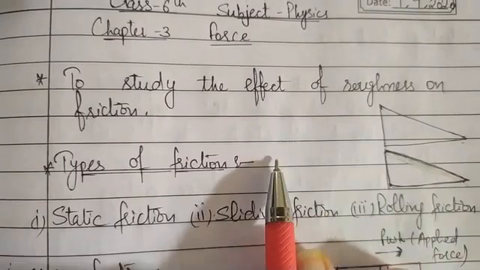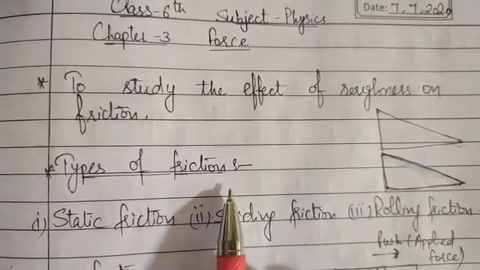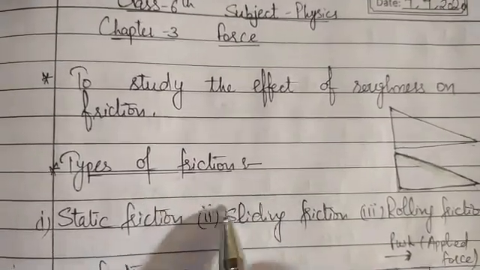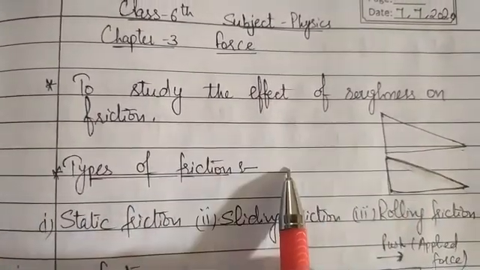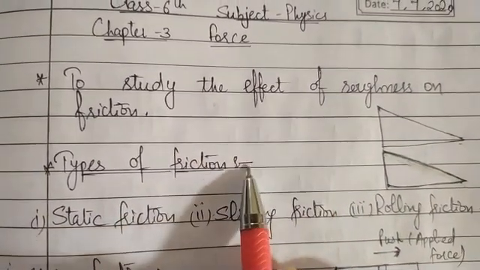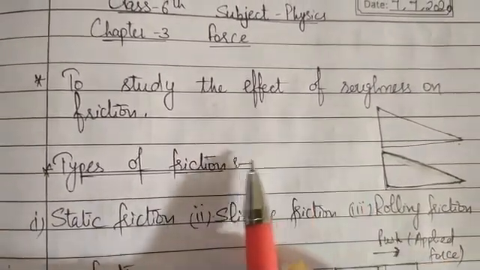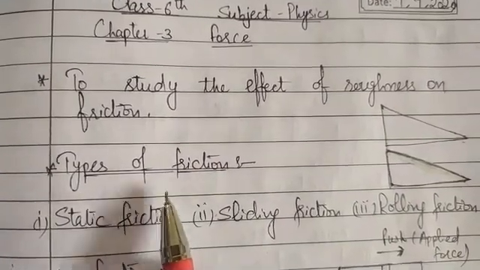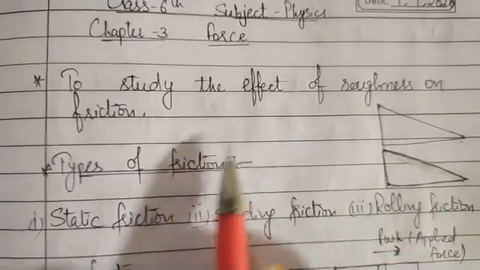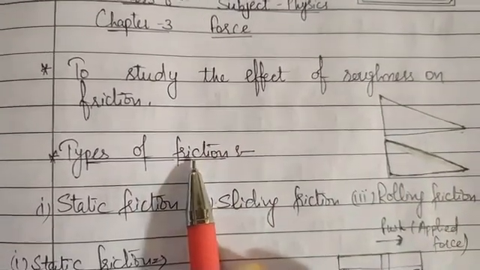So when we roll the balls on the two surfaces, we will observe that the distance covered by the ball on the plain plated surface will be more than on the hard surface, because the hard surface will offer more friction as compared to the smooth surface. So we can do simple activities to study the effect of roughness on friction.